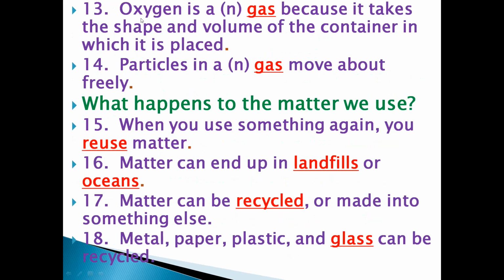Number next, oxygen is a gas because it takes the shape and volume of the container in which it is placed. We all know oxygen is a gas. We know the gas does not have a definite shape. It takes the shape of the container, like the liquid. Liquid also takes the shape of the container. But unlike liquid, the gas does not have a definite volume.